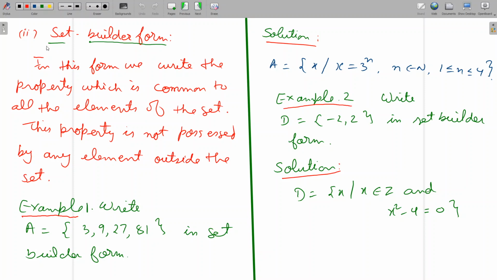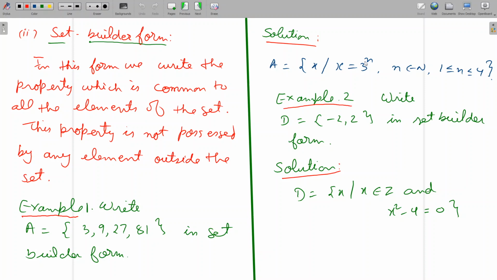Now let us go to the other form, that is set builder form. In this form we write the property which is common to all the elements of the set. This property is not possessed by any element outside the set. For example, suppose we have a set in tabular form: A equal to 3, 9, 27, 81, and we have to write it in set builder form. So we are going to write it as A equal to x such that x equals 3 raised to n, where n is a natural number from 1 to 4.